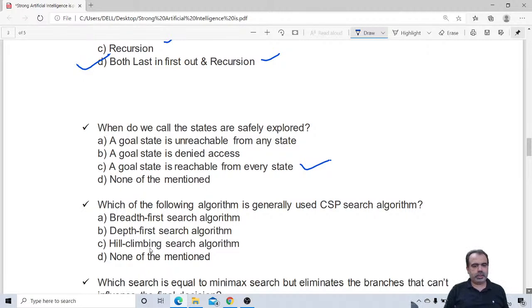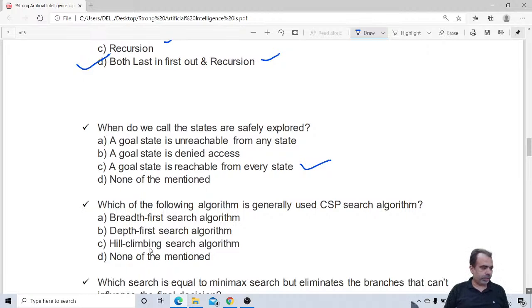So obviously in constraint satisfaction problem, let me ask this answer from you people. Yes, everybody says C is the correct answer.